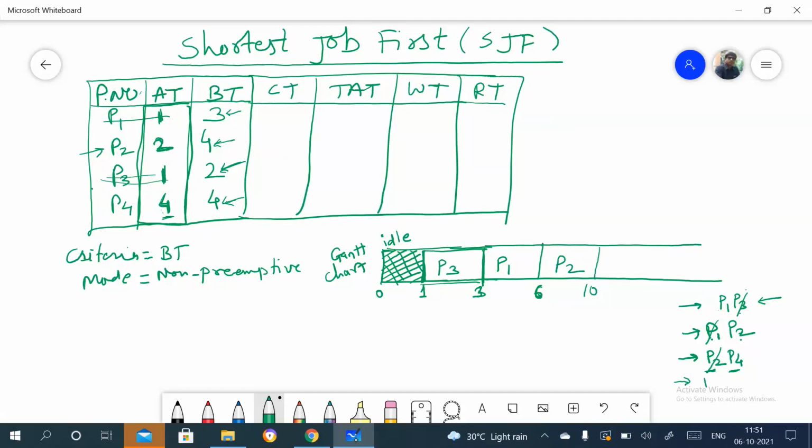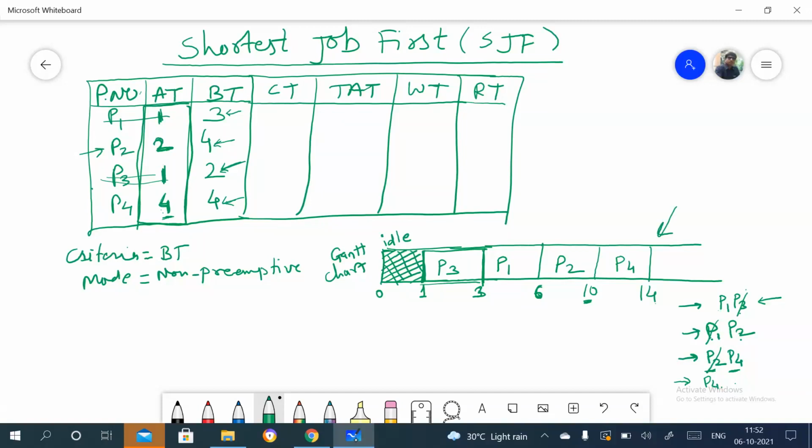Now we need to check, is there any process that comes at 10 or before 10 and after 6? There is no such process. Only one process is there, that is P4, in the queue, and the execution time for P4 is 4. So P4 is taken and that becomes 14. Have you understood this? So this is the CPU execution of P3, P1, P2 and P4.